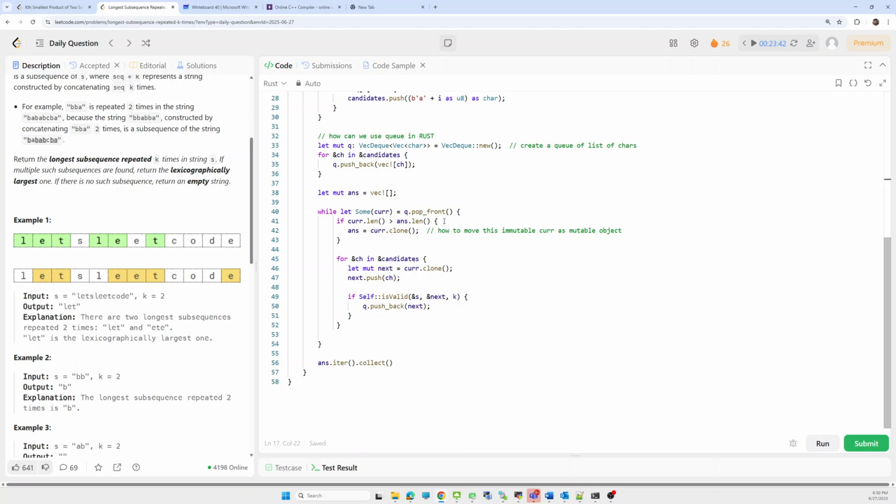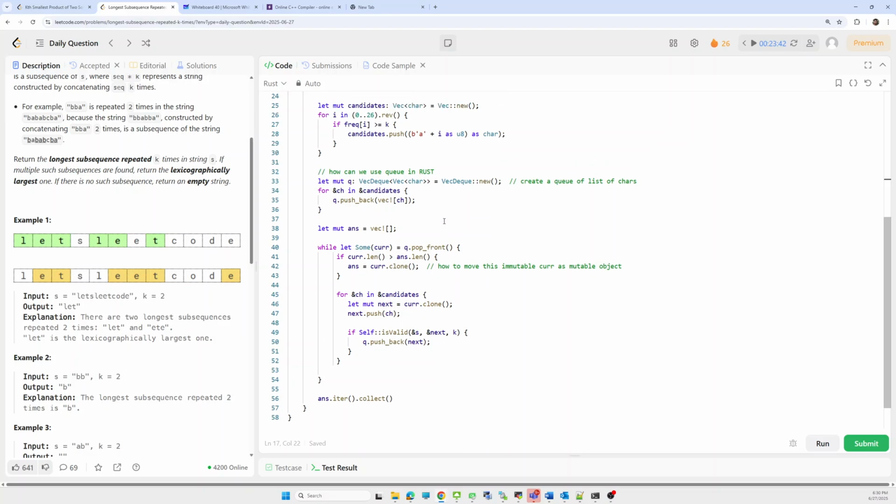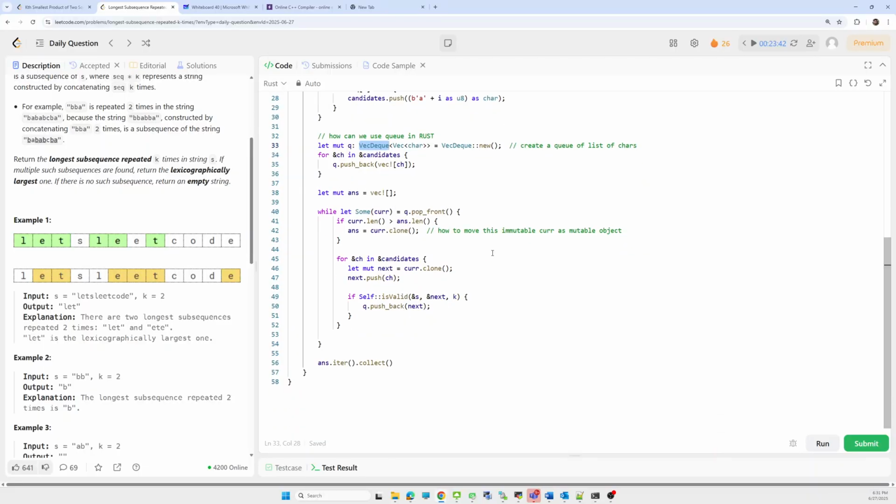Just keep in mind that instead of a queue, we are using a VecDeque in Rust. So I think this is done here.